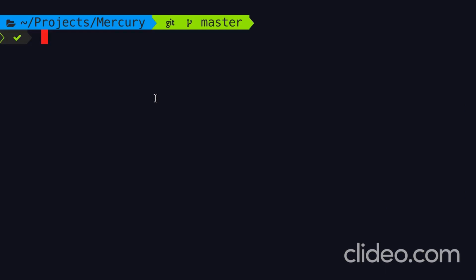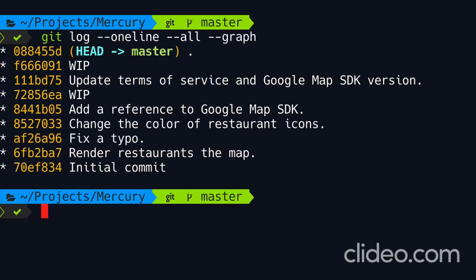In this section, we're going to work with a different repository called Mercury. If you want to follow along with me, you can get this repository right below this video. Now, let's look at our history. So here's our initial commit. After that, we have render restaurants, the map.